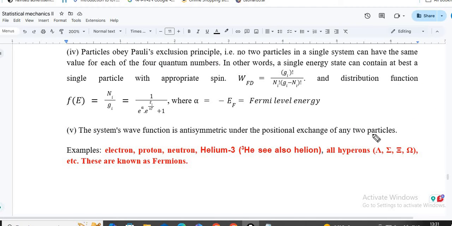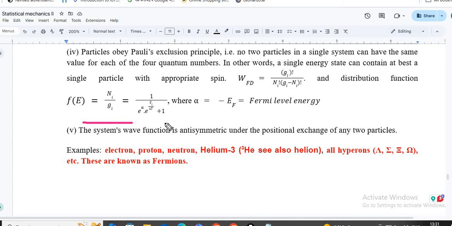Now how are we arranging the particles? This is gi factorial divided by n factorial (g minus n) factorial, where n is the number of particles in different microstates and g is the number of microstates or number of cells.